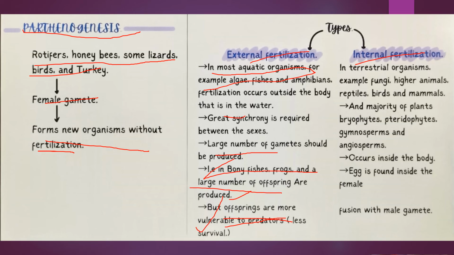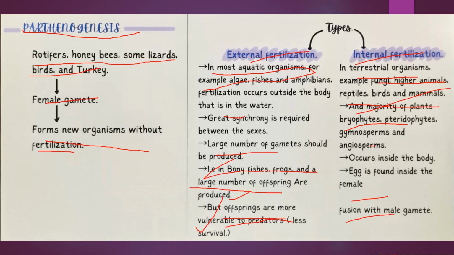In internal fertilization, it occurs in terrestrial organisms, for example fungi, higher animals, reptiles, birds, animals, and the majority of plants: bryophytes, pteridophytes, gymnosperms, angiosperms. The zygote is formed inside the body, the fertilization happens inside the body, and the egg is found inside the female, fusing with the male gamete.